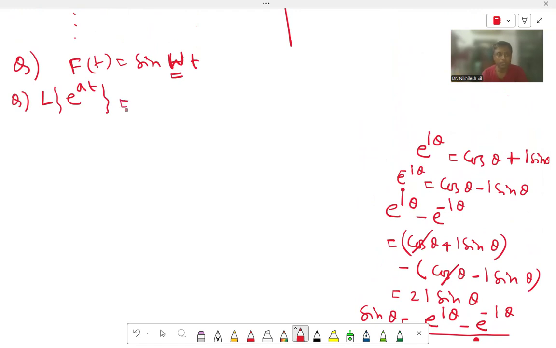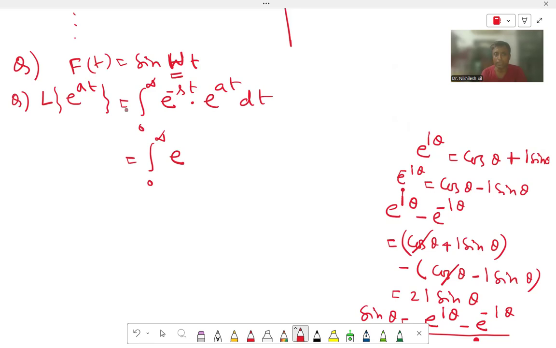So this is equal to integration 0 to infinity e to the power minus st into e to the power at dt, because f(t) equals e to the power at. This is equal to integration 0 to infinity e to the power, which can be written in the form e to the power a minus s whole into t dt.